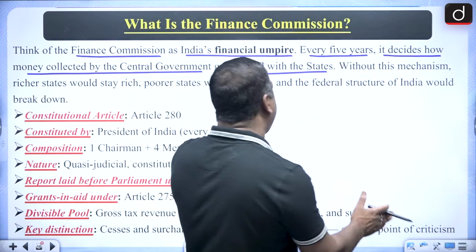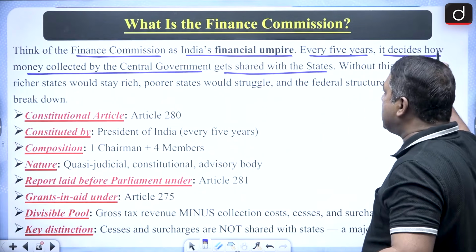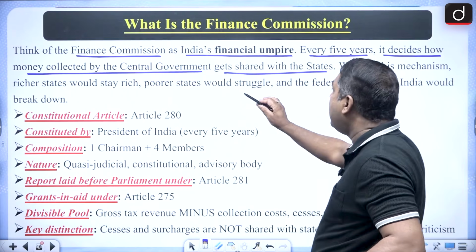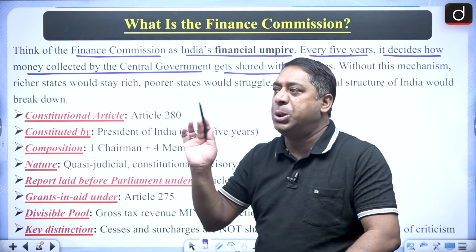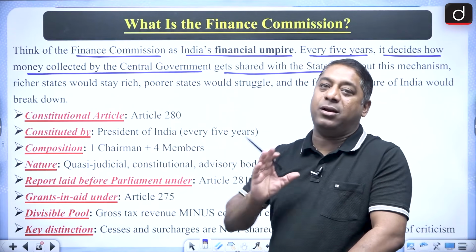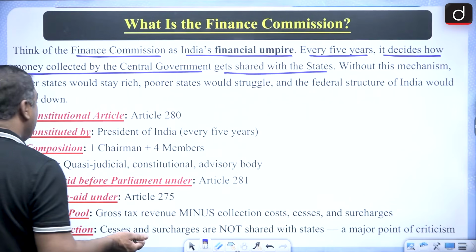So the Finance Commission is the financial umpire. That means it decides how money is collected by the central government and how it gets shared with the states. That means devolution. There can be vertical and horizontal devolution.